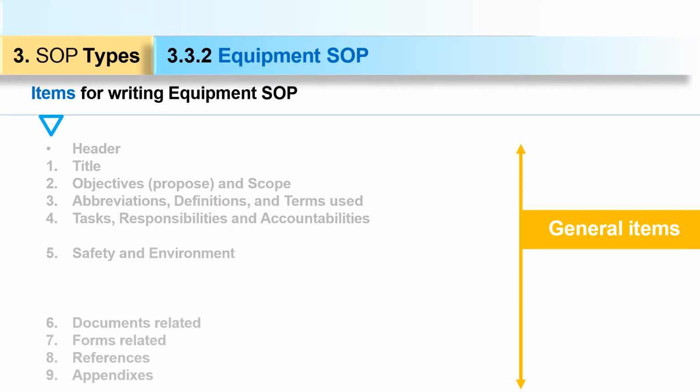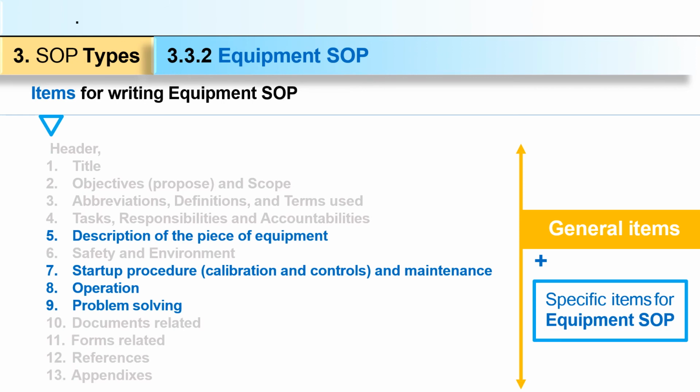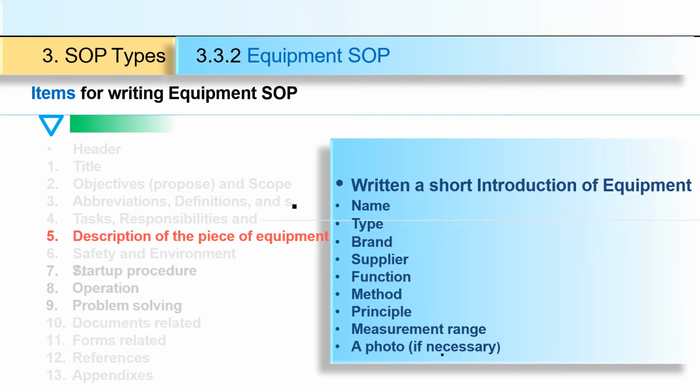These are the description of the piece of equipment, startup procedures, operations and problem solving. So in this slide, point number 5 is the description of the piece of equipment. Write a short introduction of the equipment: name, type, brand, supplier, function, method, principle, measurement range, and if you want, you can add a photo.